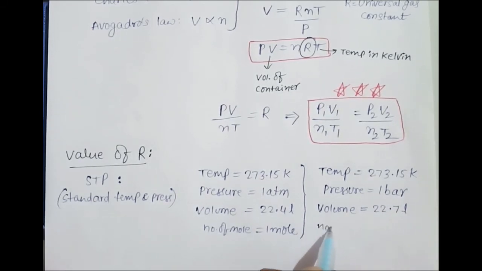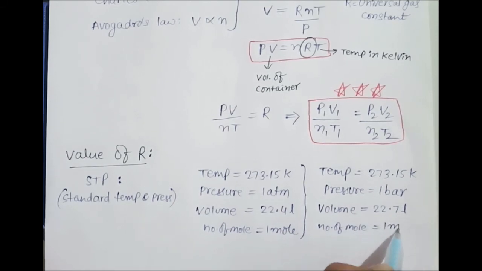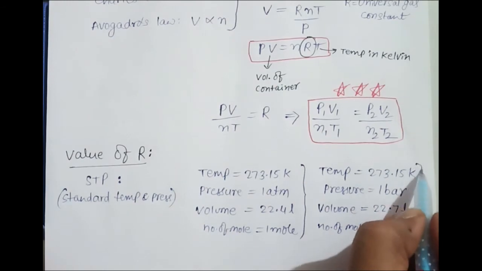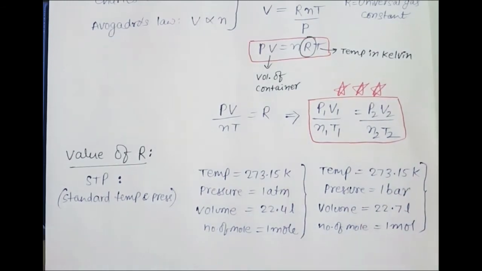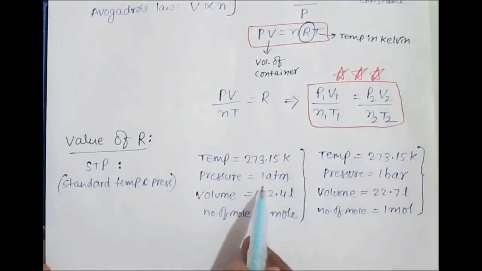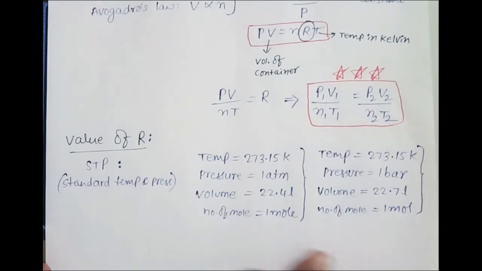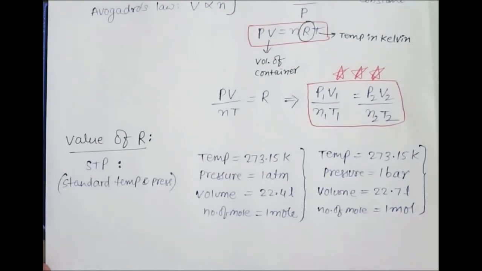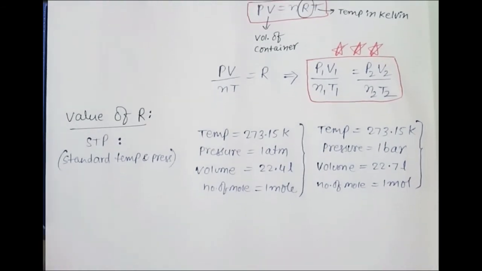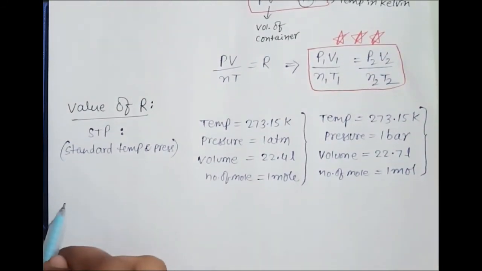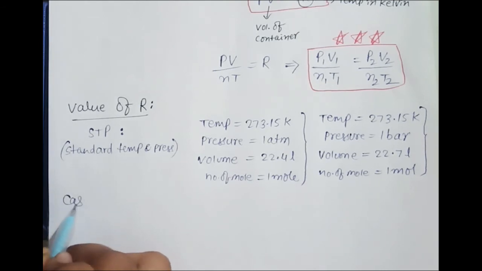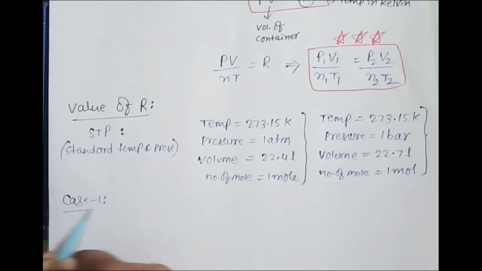And of course number of moles is going to be 1 mole. So we have got two sets of conditions for STP. One is the pressure in atm, atmosphere, and the other one is pressure in bar. Now under these conditions, what is the value of R that we have to find? Yes, that is case 1, when pressure is in atm.